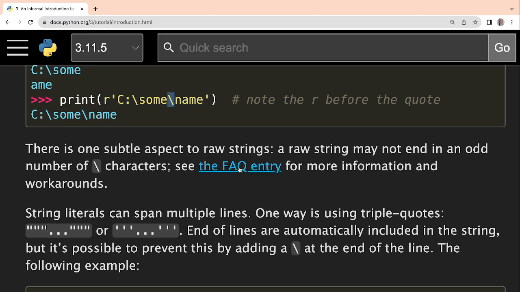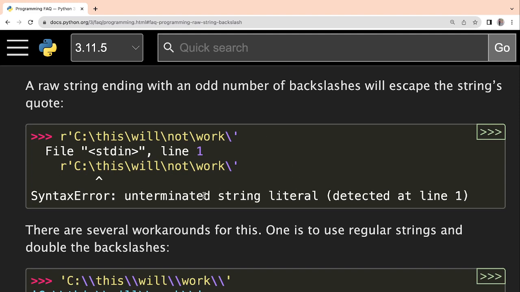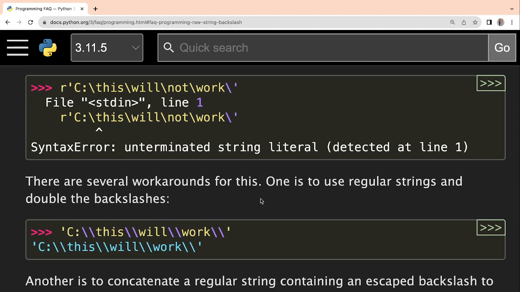Here the link is given, and you can go to this and see what is happening. You see here, how many slashes are there? 1, 2, 3, 4 and 5, and the last one ends with the slash. In this case you will get an error, that is, unterminated string. So for this purpose you have to take a little care to come out of this problem.